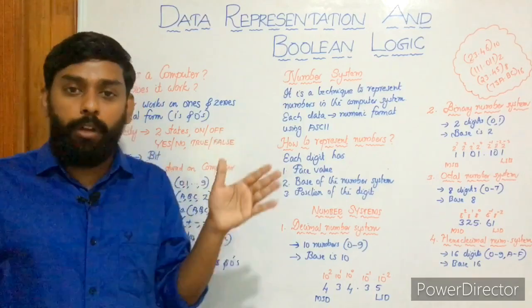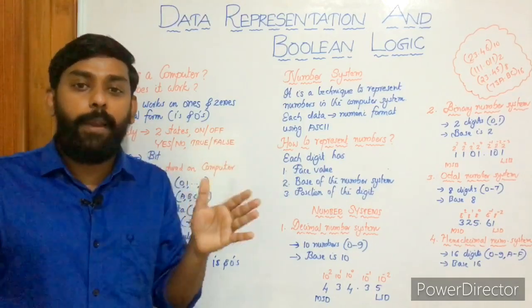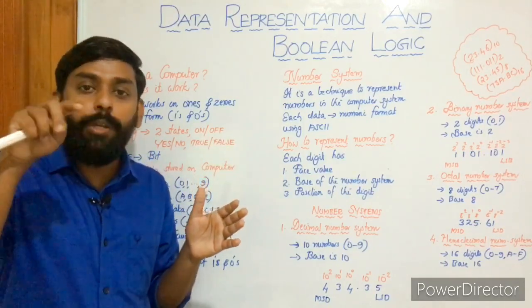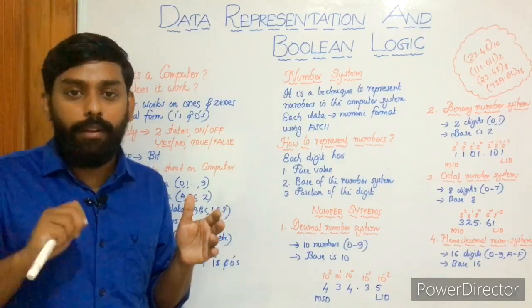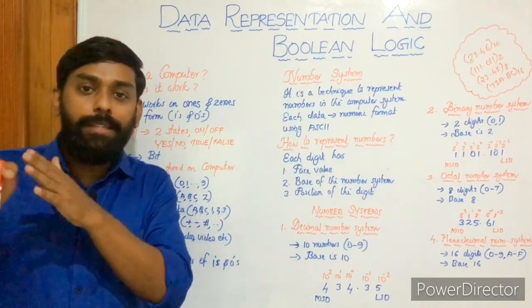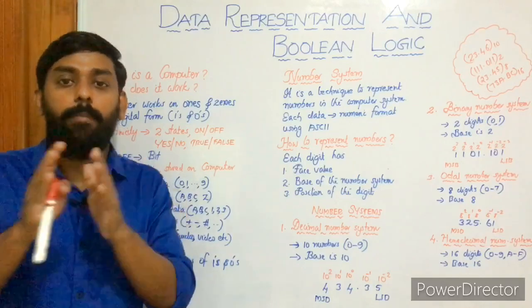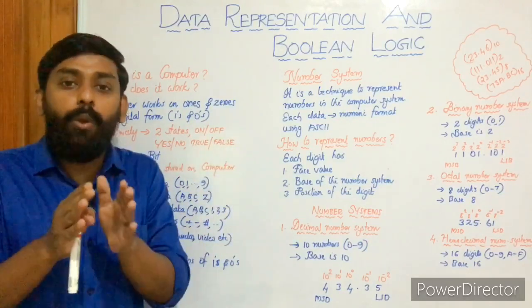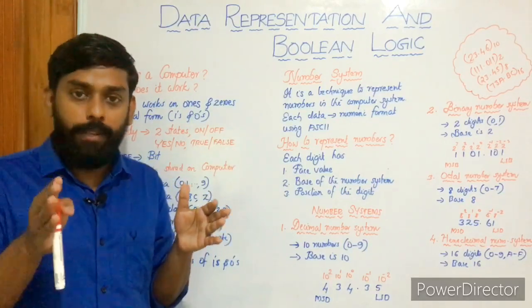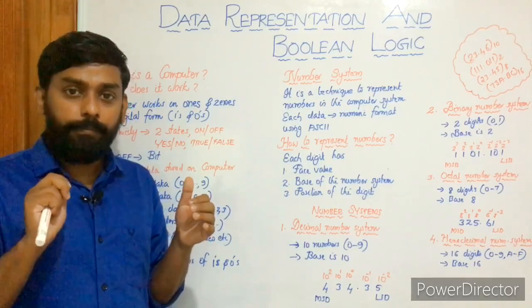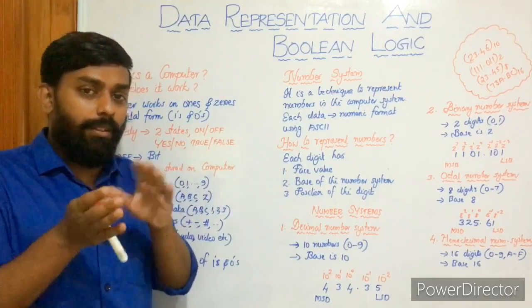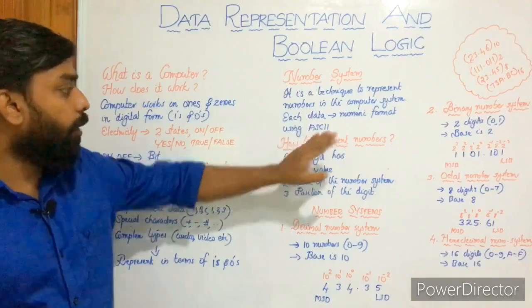How can you expand 25? It is 2 into 10 plus 5 into 1, right? 2 into 10, 20, plus 5 into 1, 5. So 20 plus 5, 25. That is how you're getting 25 as a single number. So here we are going to learn the same stuff. So how to represent numbers?